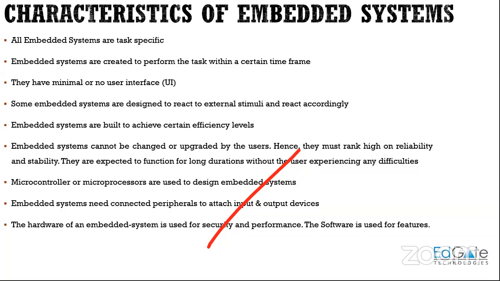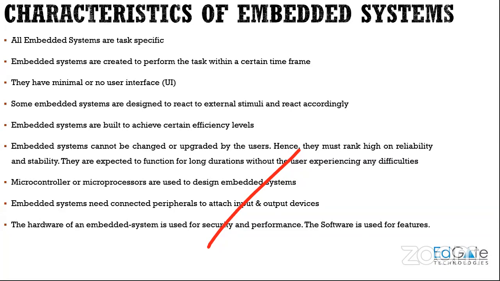Then you have embedded systems which cannot be upgraded by the users, right? Take the example of a washing machine that can just wash clothes. It cannot rinse and it cannot dry the clothes. Now there is a washing machine which can also rinse the clothes and dry the clothes. But the washing machine which can only wash the clothes cannot be upgraded now, right? You cannot provide extra features for that washing machine.